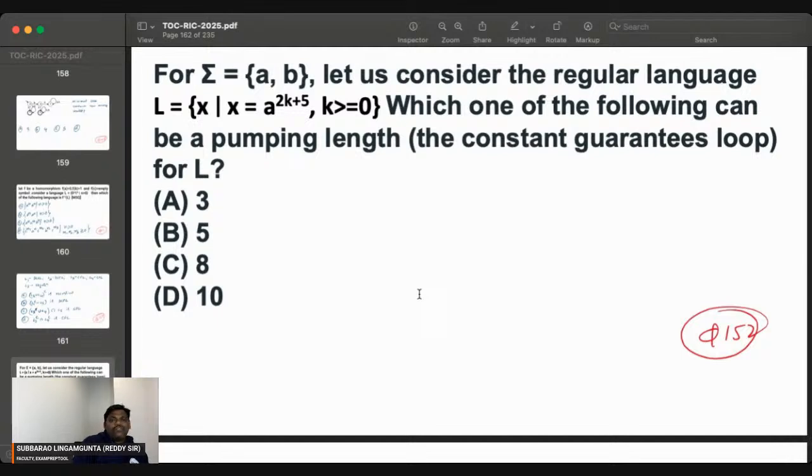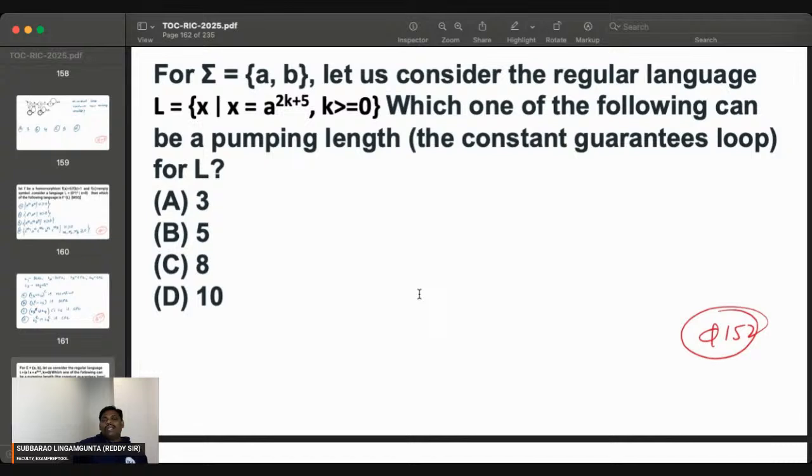Length 5 is the purpose, no loop is there. So the minimal string for this problem is of length 5. Minimal strings normally have no loop. Further, verify whether any loop is there or not. So further there is a loop. So minimal is going to be 5 length. From which place onwards is a loop guaranteed? After 5 onwards, a loop is guaranteed.